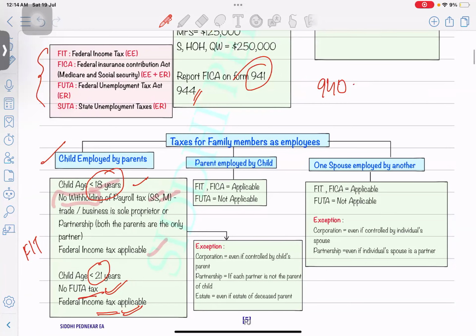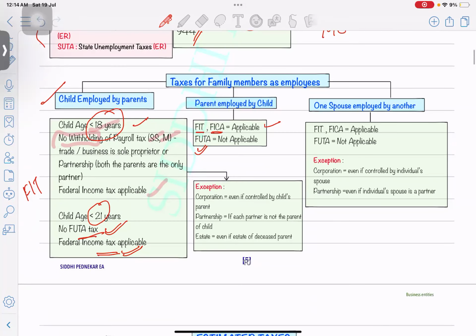Now there's one more thing. Parent is employed by the child. Now let's say there's a vice versa scenario. The child is running their own business and they have hired their parents to just look over the business. So federal income tax and FICA are always applicable, but federal unemployment tax is not applicable when you have hired your family member. Okay.